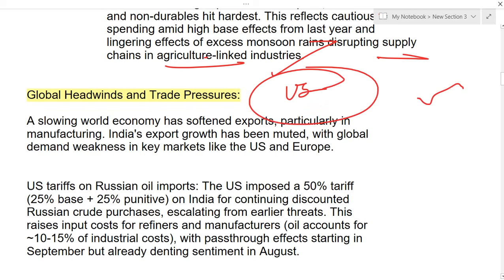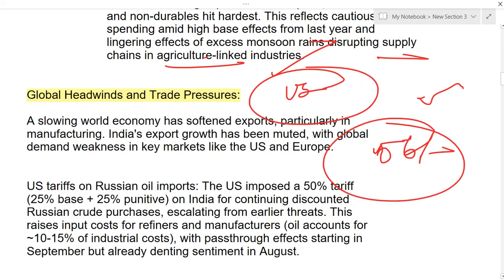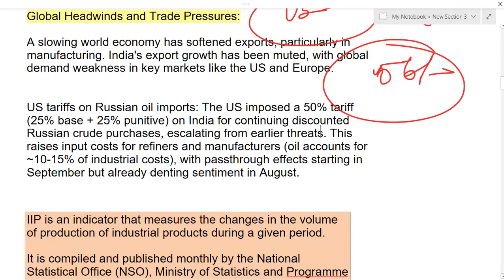The US imposed tariffs not only on India; around 56 countries have been affected by these tariffs. Because of this, there is a lot of impact. India's export growth has also been muted. Next, US tariffs on Russian oil imports: the US is imposing around 50% tariff on India. Because of all these things, it has led to lots of uncertainties, especially in our trade, and it is having a lot of impact on our economy.